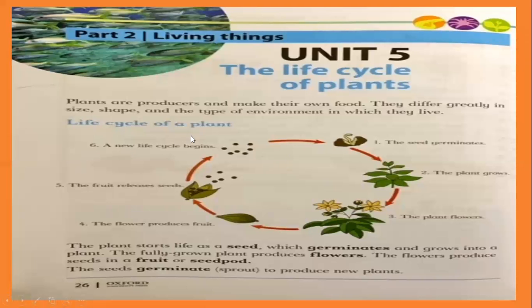So, the life cycle of a plant. We talk about the life cycle. First of all, we are going to read the life cycle of a plant. The life cycle of a plant has 6 steps. As you can see in the picture, the first picture is number 1, the first step: the seed germinates.